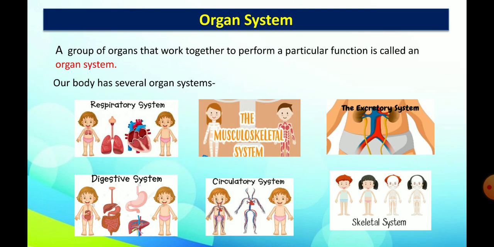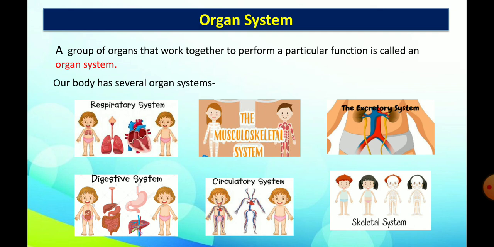Next, organ system. What is the organ system? A group of organs that works together to perform a particular function is called an organ system. I'll repeat, a group of organs that work together to perform a particular function is called an organ system.